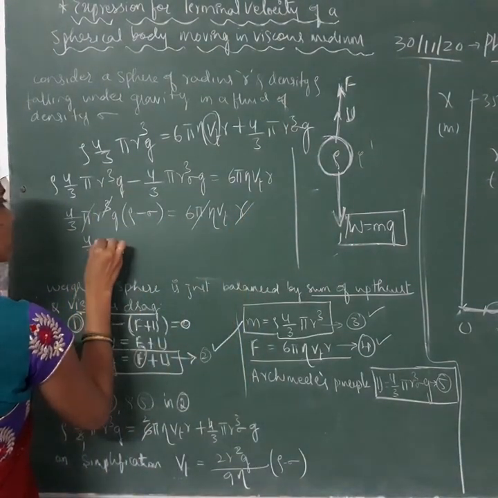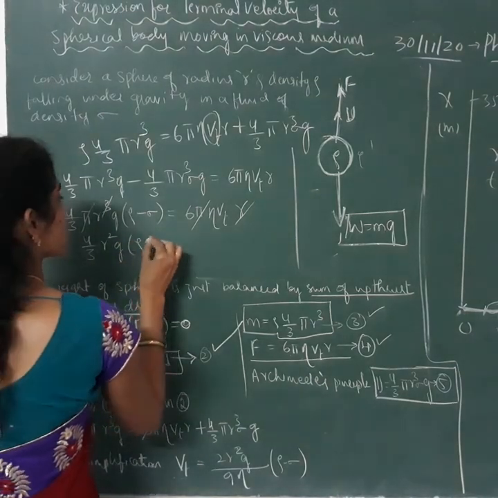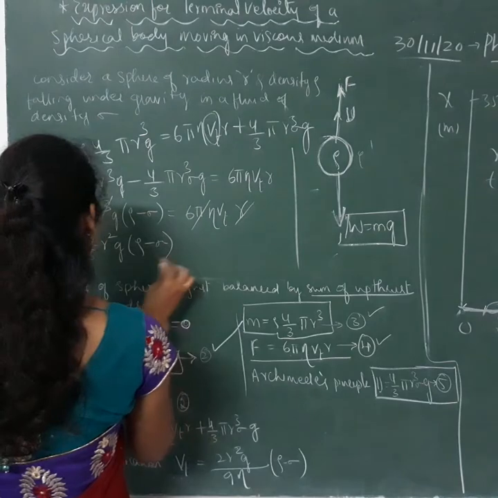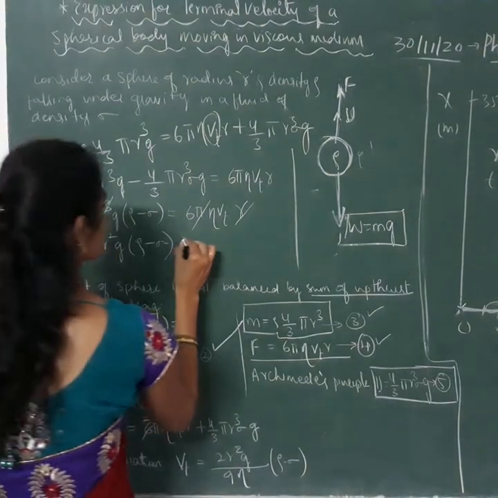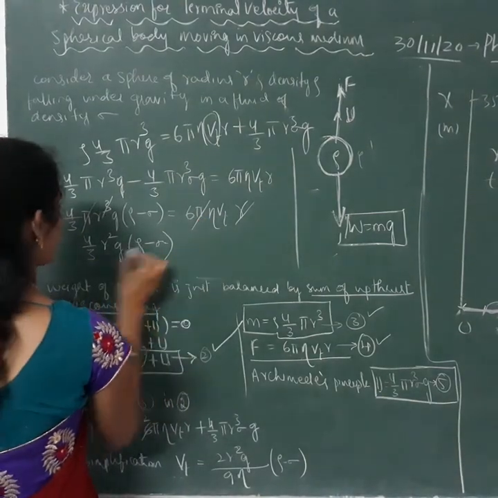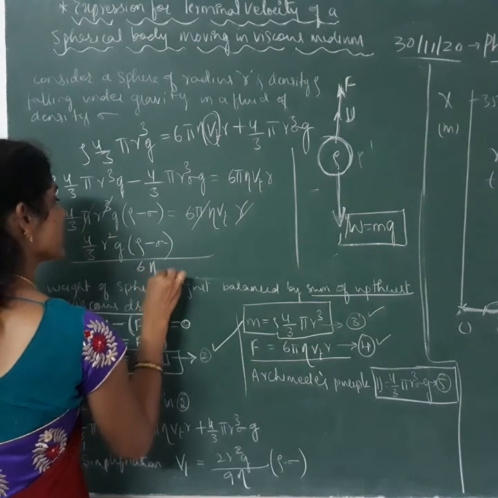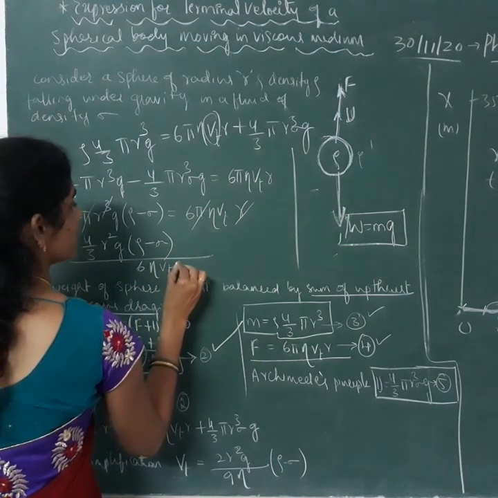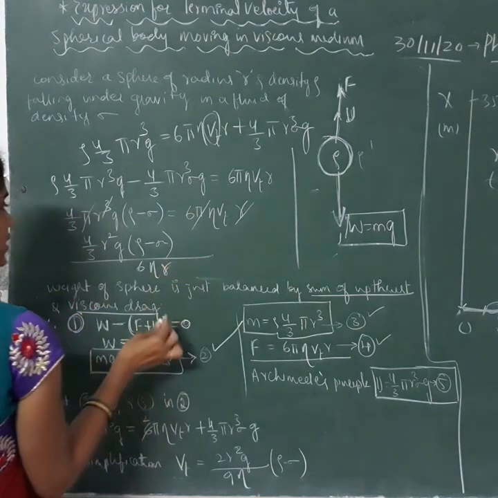So we get 4 by 3 r square into g into rho minus sigma, equal to 6 eta Vt into r. We want the expression for Vt, so eta and r are kept as they are.